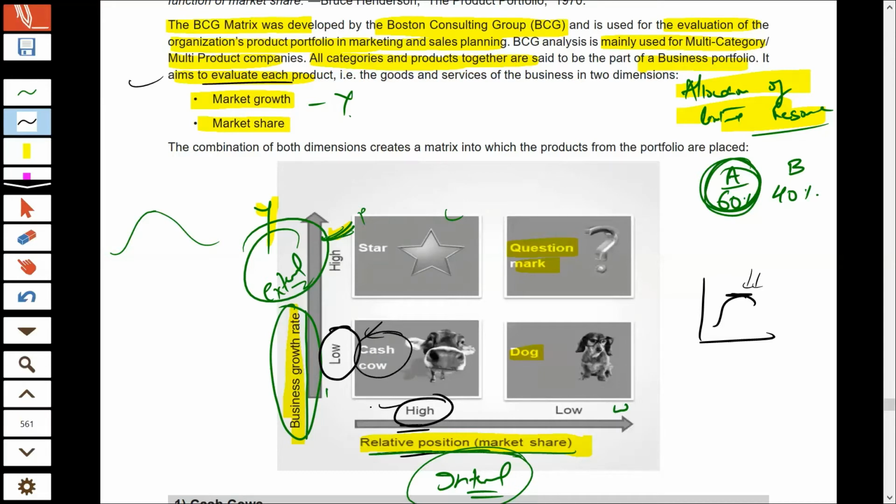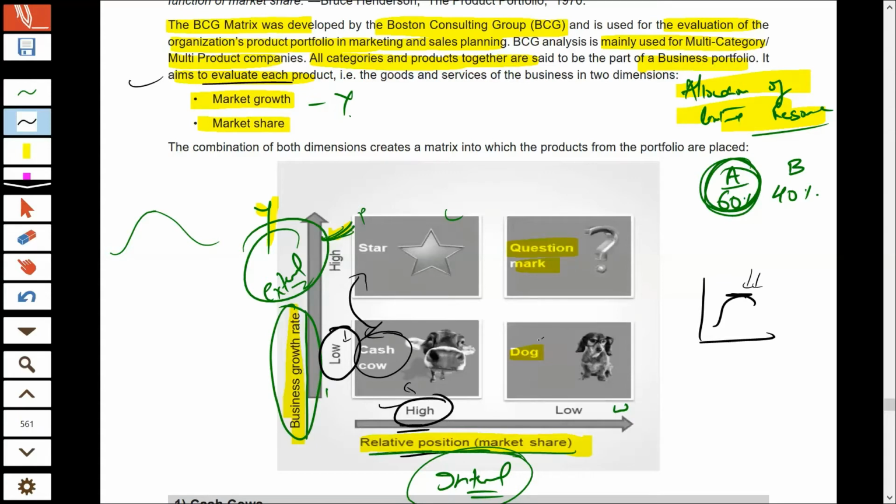So you should get as much profit from cash cow, because they require minimal investment and still they are generating huge amount of profits. And that profits you can then invest into stars, because they require huge amount of money.